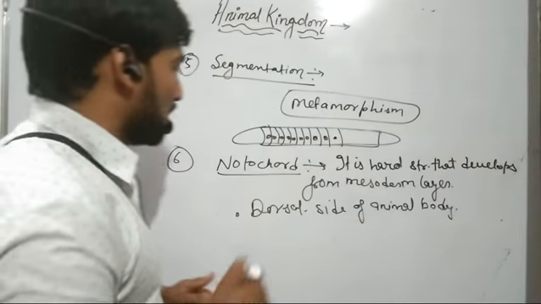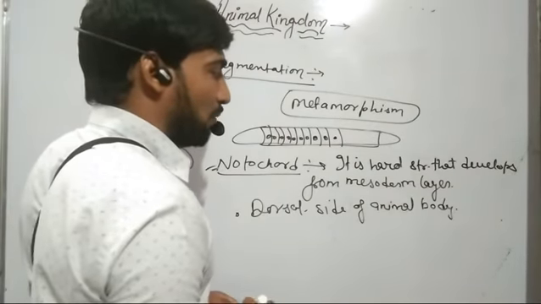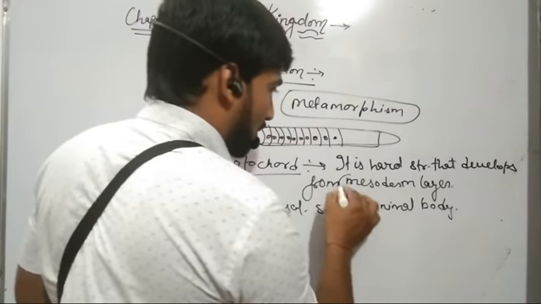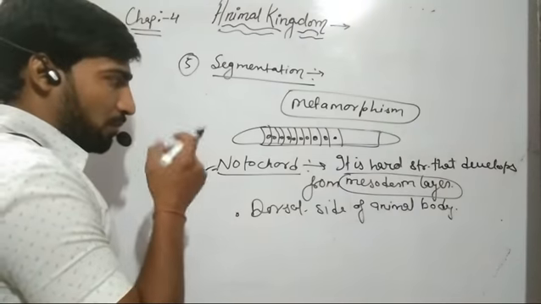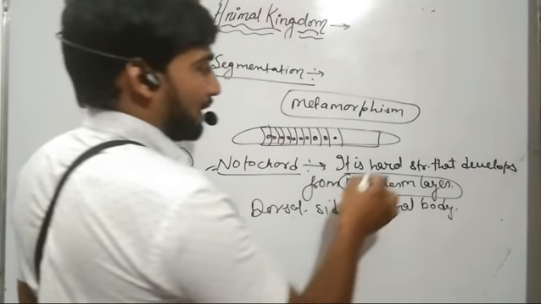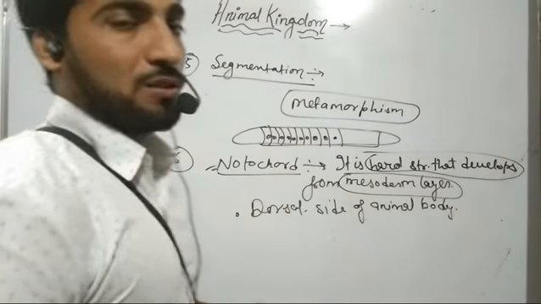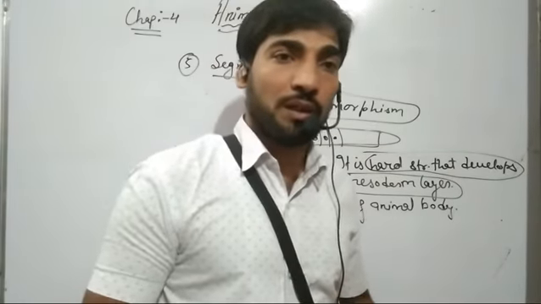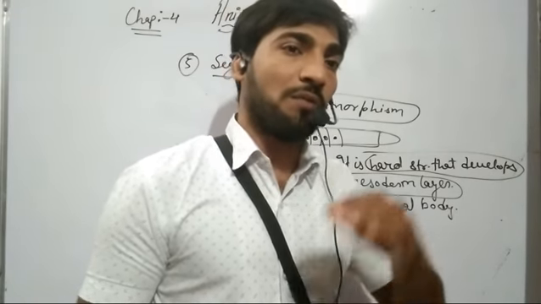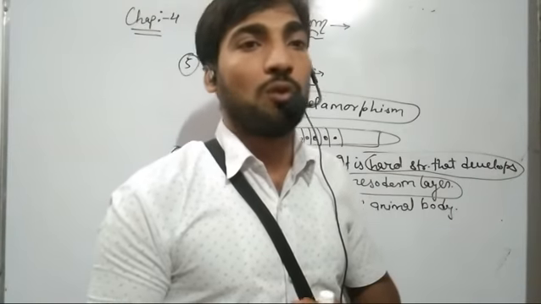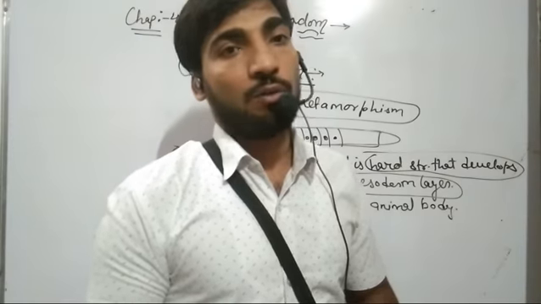So this notochord develops on the dorsal side of the animal body, from the mesoderm layer, and it is a hard structure. On the basis of presence or absence of this notochord, living organisms are divided into two types: those having notochord are known as chordates, and those which do not have notochord are known as non-chordates.